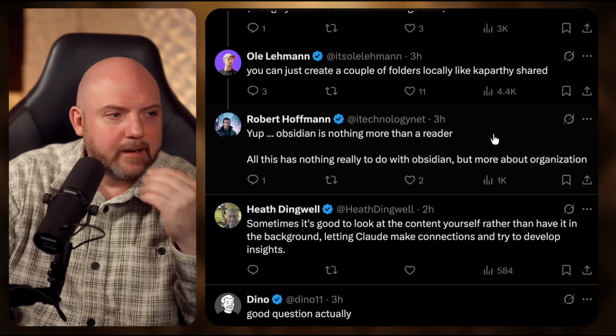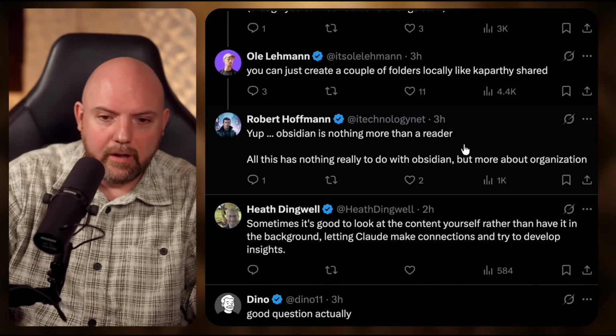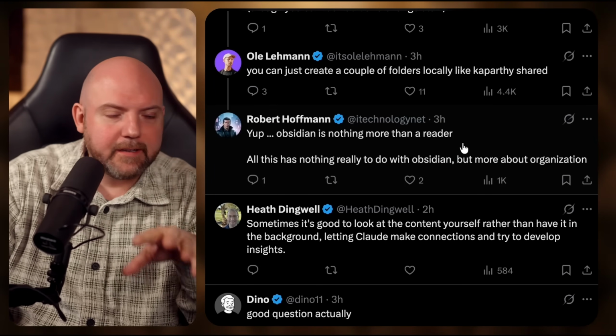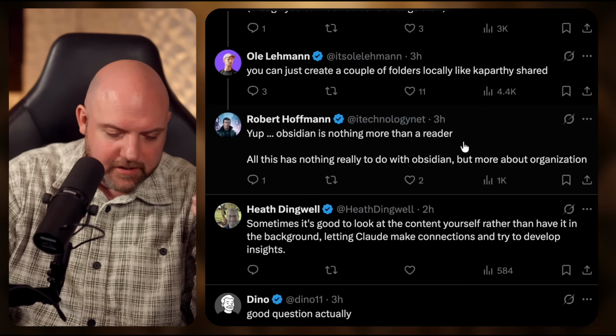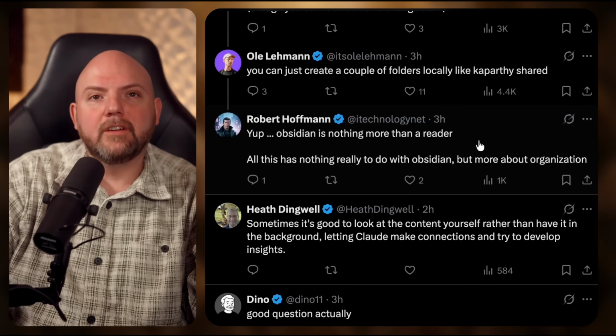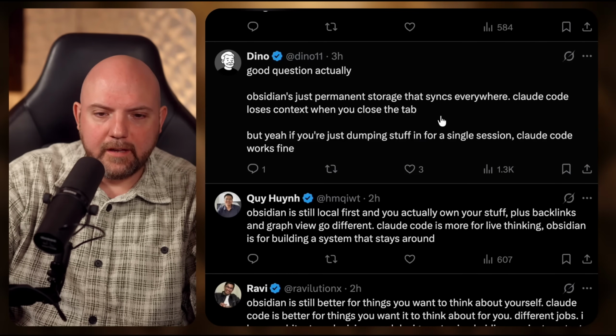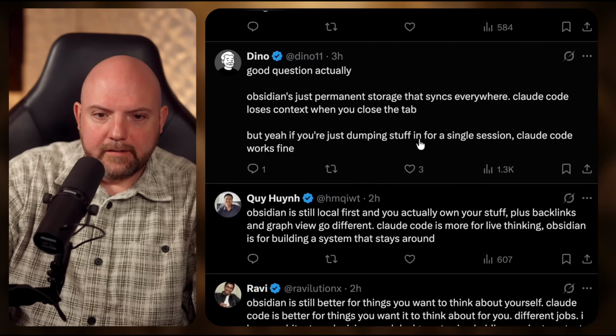If you don't want to create an interface, or let Claude create an interface for you, and you want to have something, then Obsidian is the thing that gets closest to use. I just want to make you aware you need to set up the files in a way so Obsidian can actually use it properly. Obsidian is just permanent storage that syncs everywhere. Claude Code loses context when you lose the tab. But yeah, if you're just dumping stuff in for a single session, Claude Code works fine.